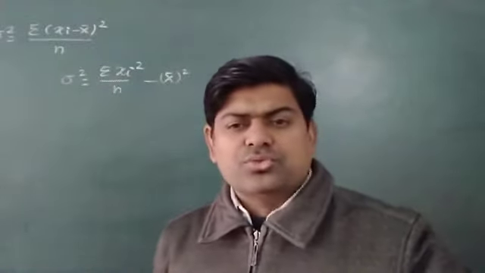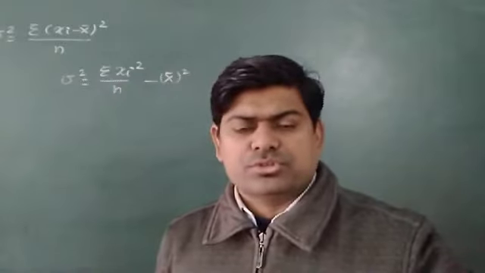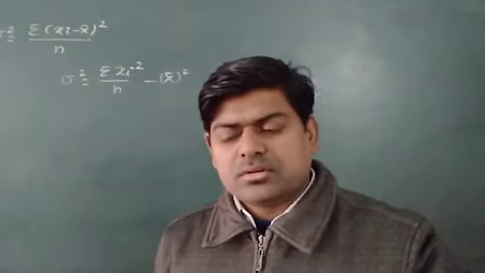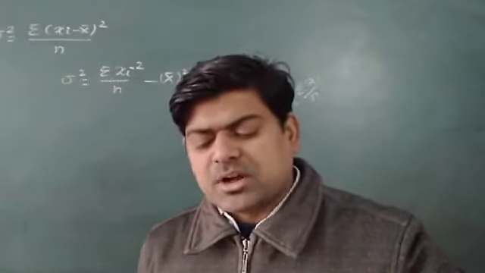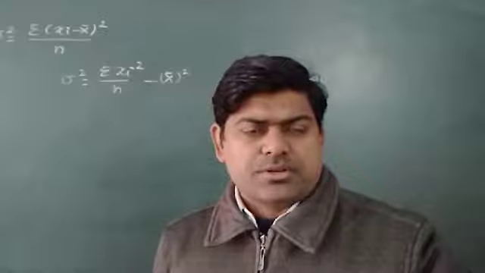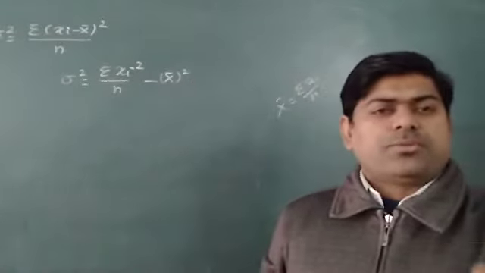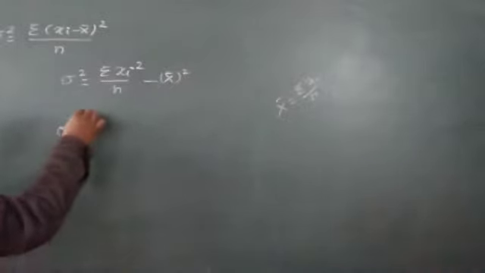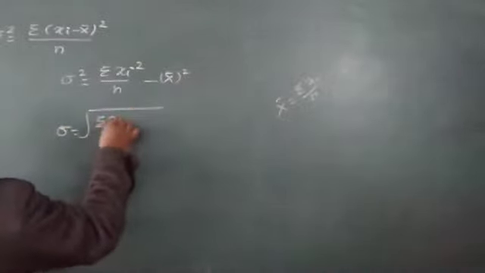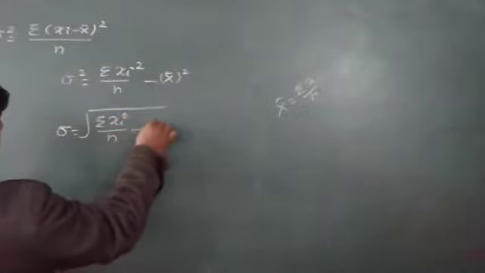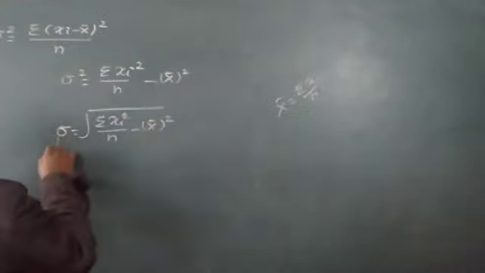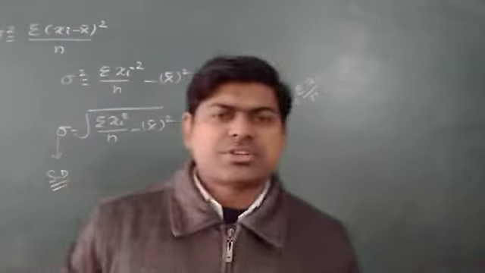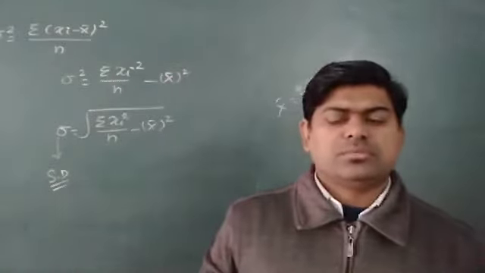So I don't think you will have any problem with this, and easily we can get the variance of the given observation. And after getting the variance, if I find the square root, under root sigma xi square upon n minus x bar square, this one is called the standard deviation of the given data.